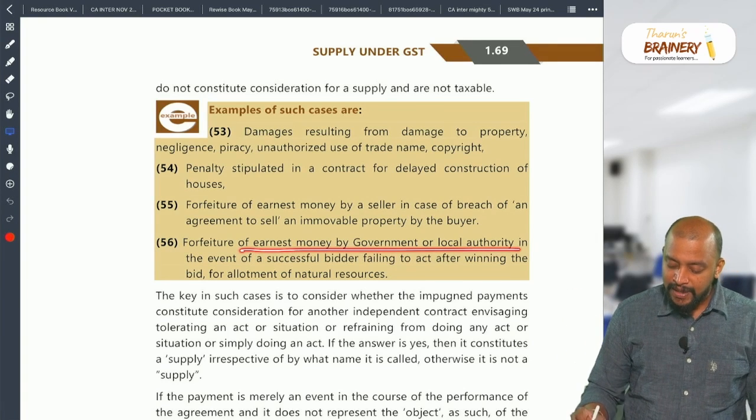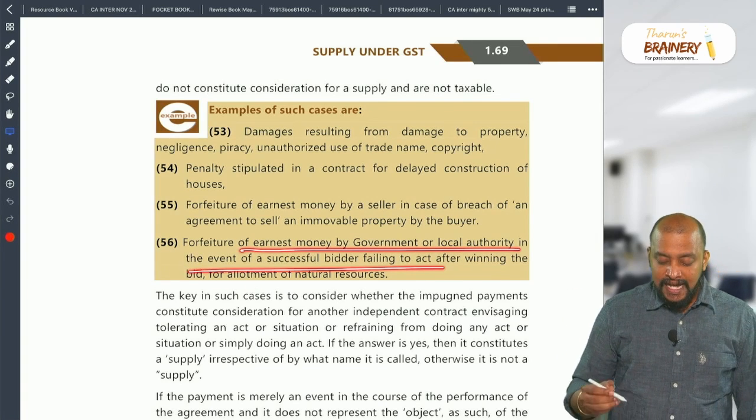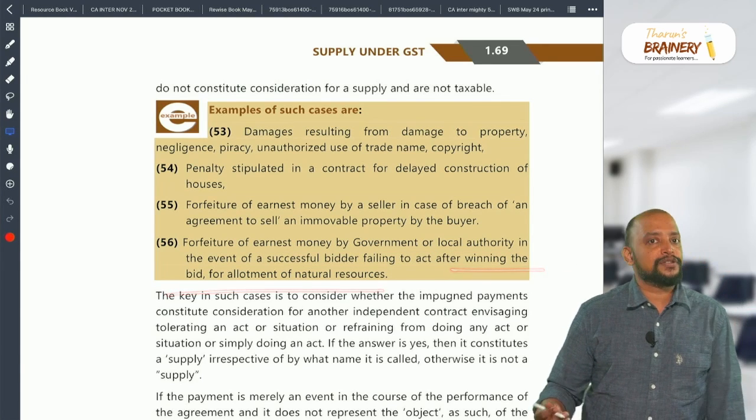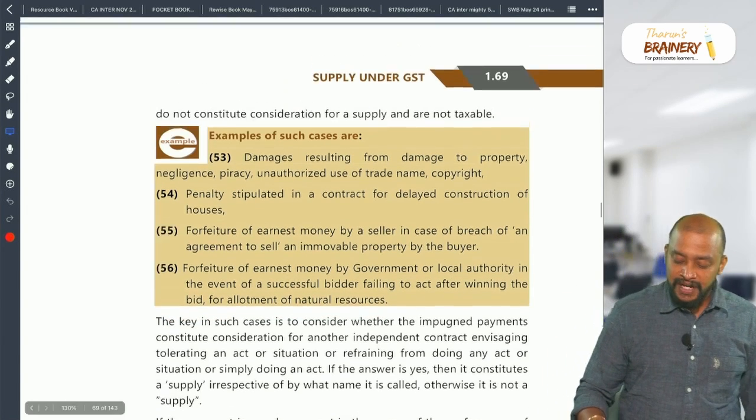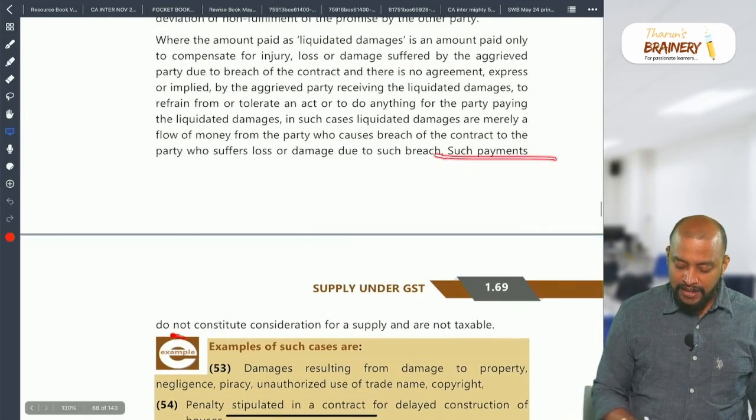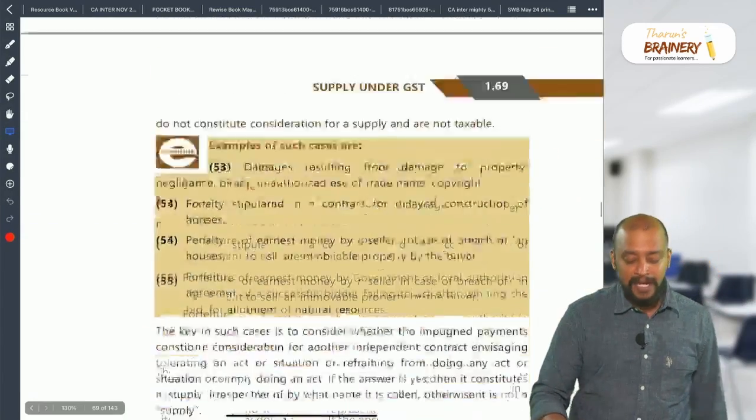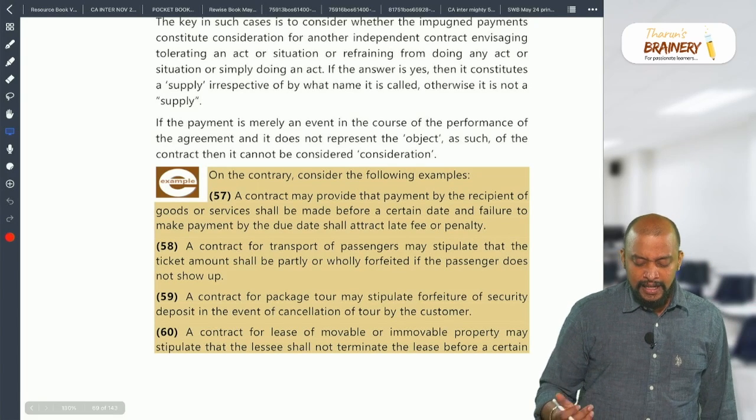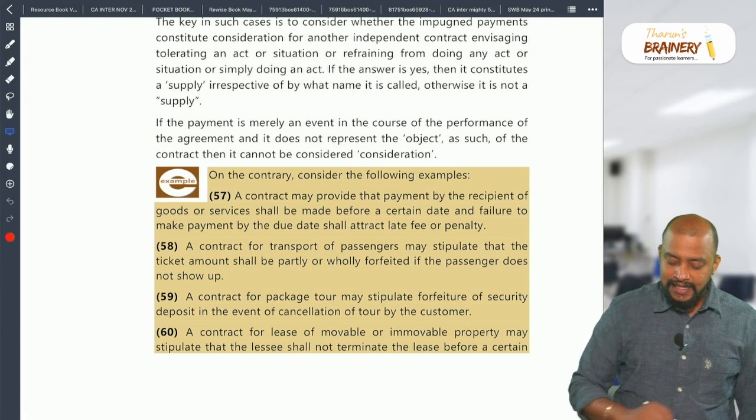Forfeiture of earnest money by government or local authority in the event of a successful bidder failing to act after winning the bid for allotment of natural resources. All these are examples wherein such payments do not constitute consideration for supply and it will not be taxable. Okay. Then, on the contrary, consider these examples.